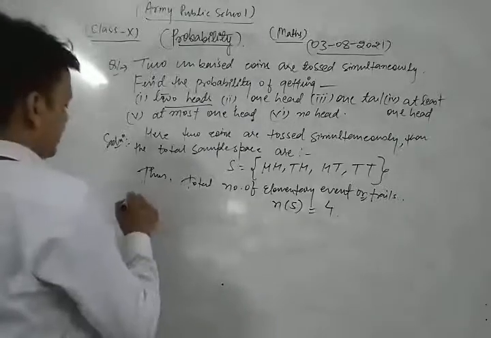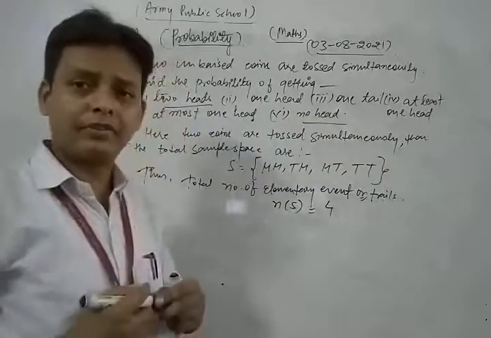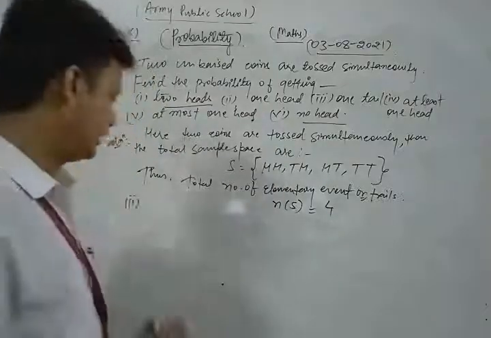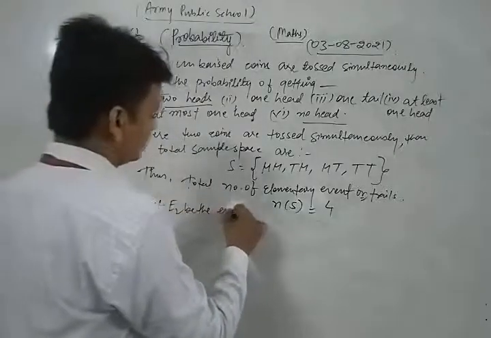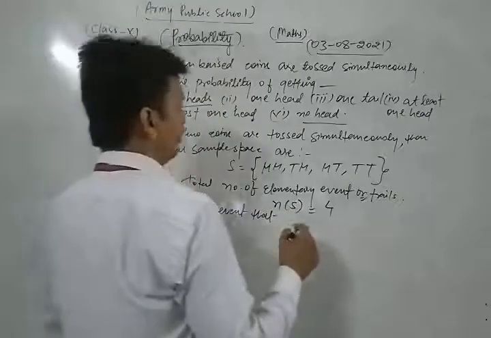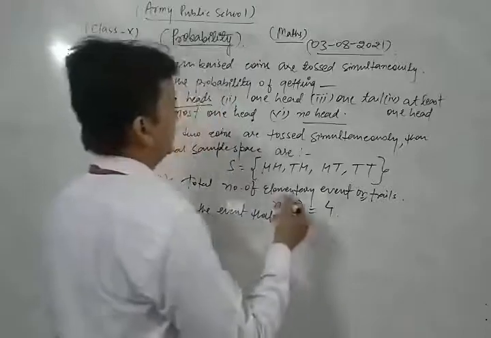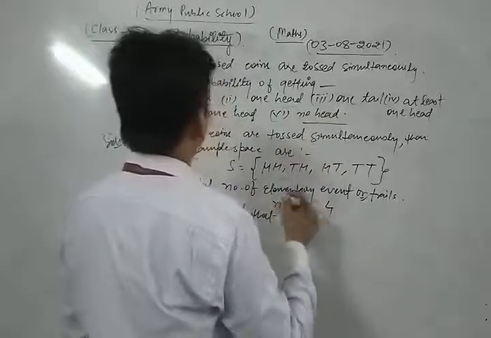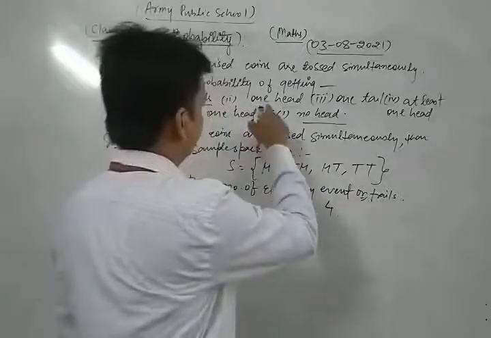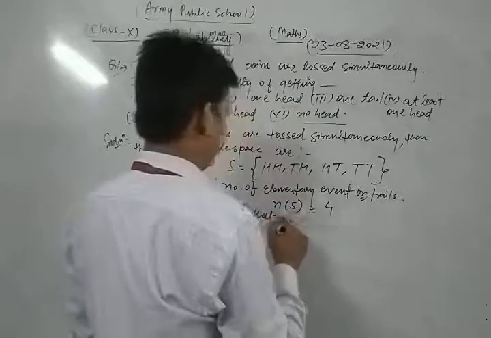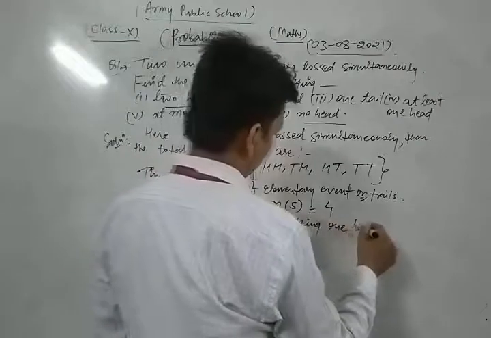Now dear students, we take the second part of this question. We find the probability of getting no head. So what are the favorable conditions related to no head? Let us say, first of all, let E2 be the event of getting one head.